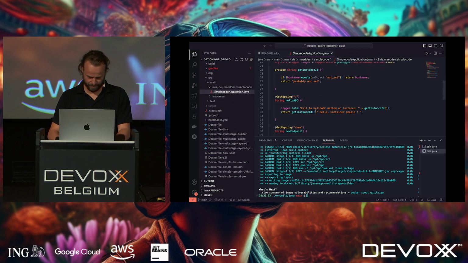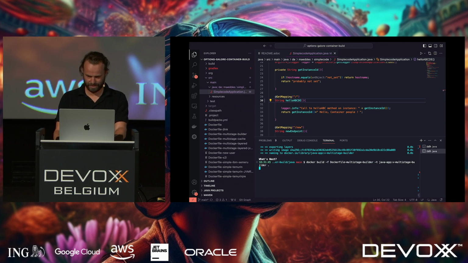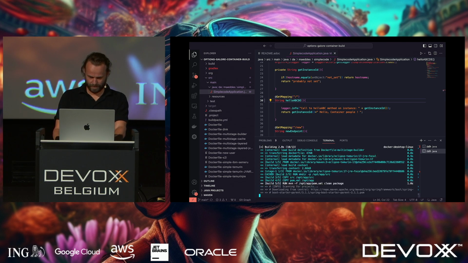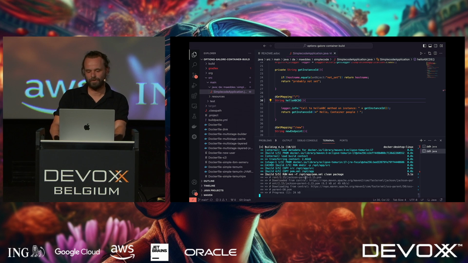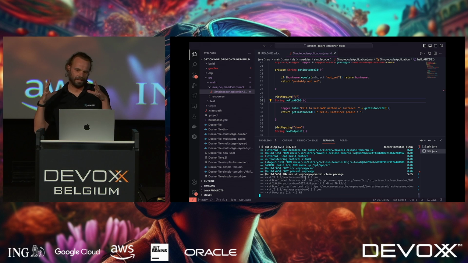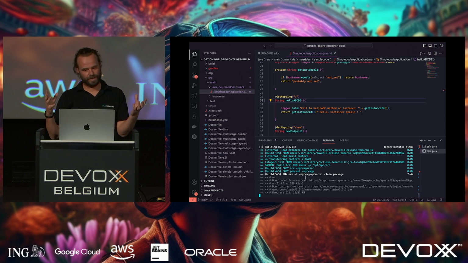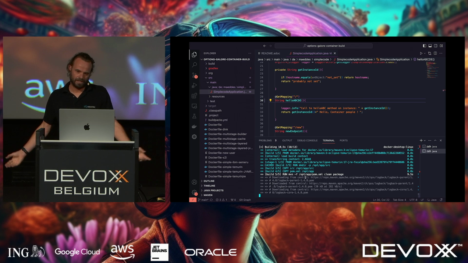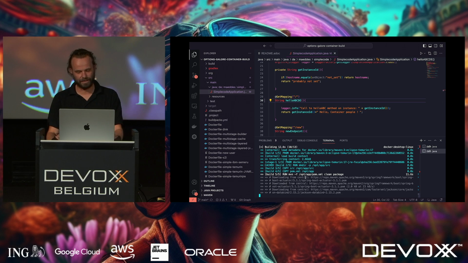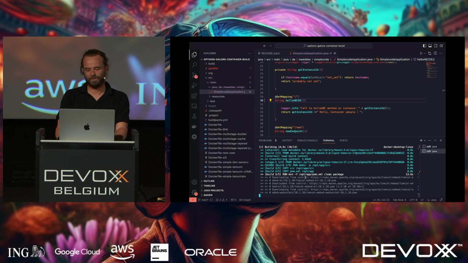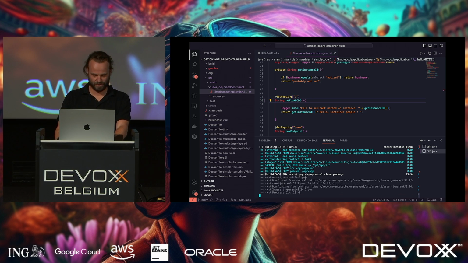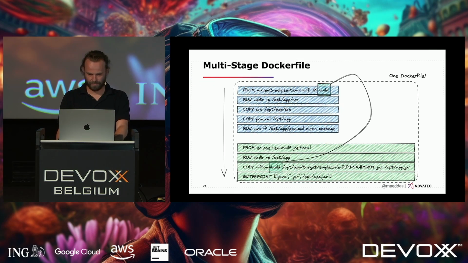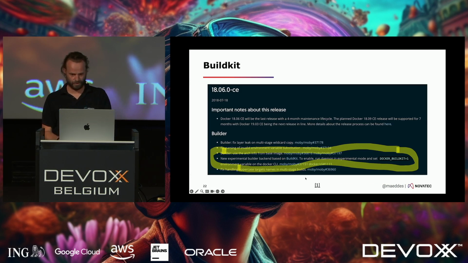I'm going to say this method should now be called ABCDE. Not a big code change, but big enough to pick up the build again. And now it's starting to do the Maven build stuff. And as it is in a container, it doesn't know it has been running somewhere before. So it has to build the cache and pull all the libraries. So that is definitely something which makes it very consistent, but it also takes a bit of a long time. I will leave that running and move forward, because the evolution moved forward here as well.